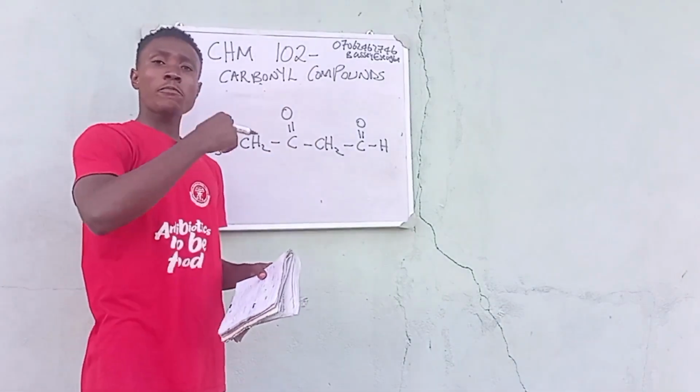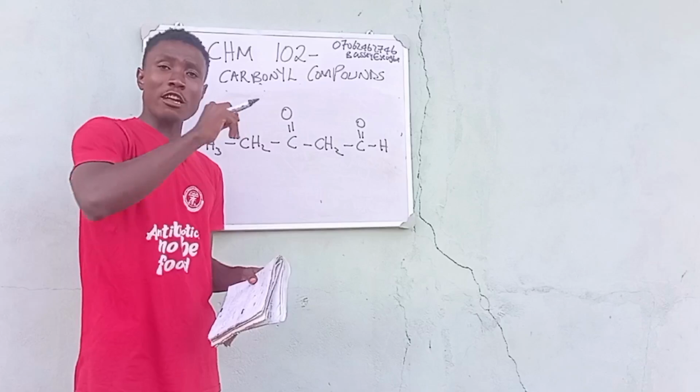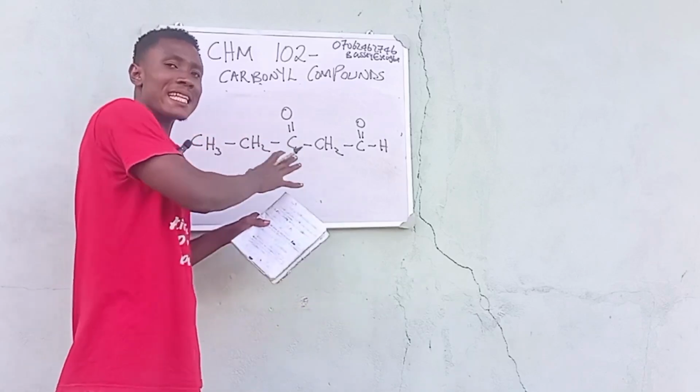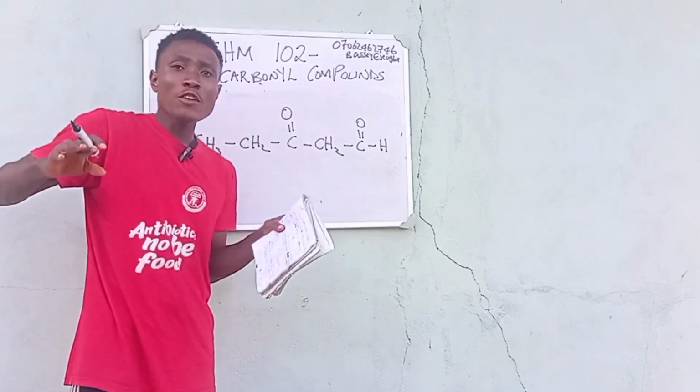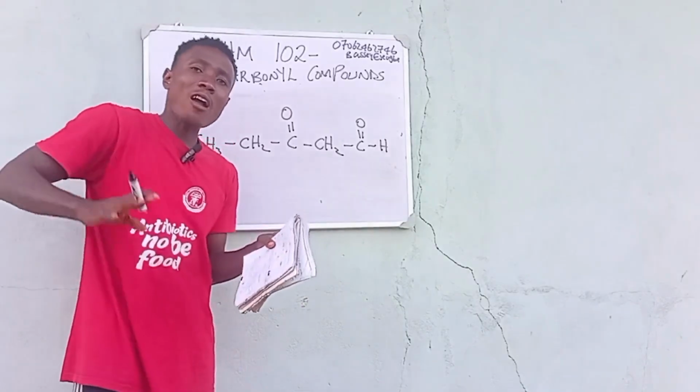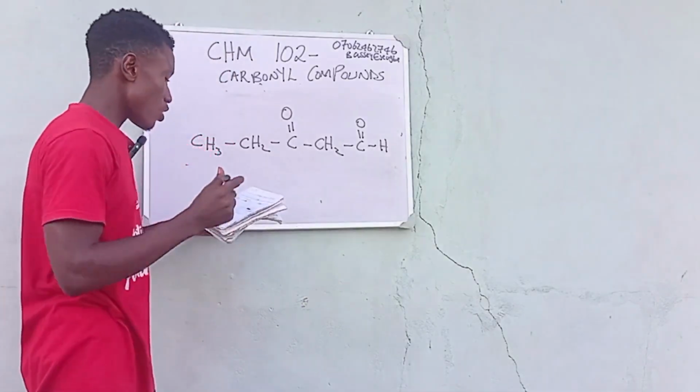What this point is trying to say is that whenever they are combined like this, the parent name is given to the alkanal, while the alkanone is treated as a substituent.